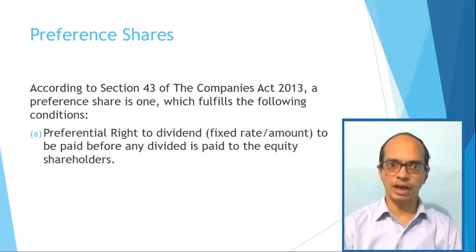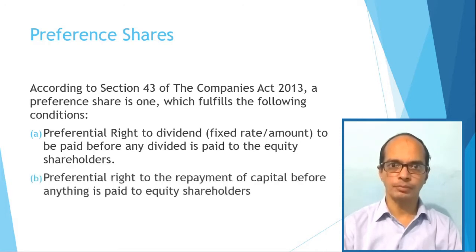Preference shareholders have right to get dividend first before the dividend received by the equity shareholders. And second, regarding refund of capital. In case of winding up of the company, capital is refunded first to preference shareholders before anything is paid to the equity shareholders.